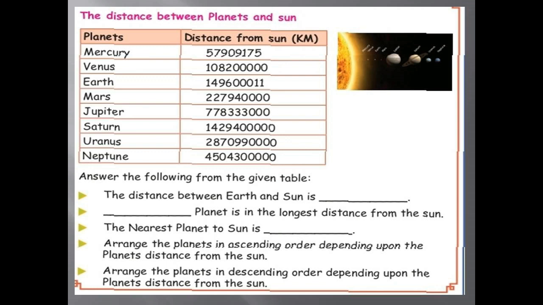The distance between the Earth and the Sun. You already know the distance between Earth and the Sun. It is in the third column. You have to fill it in and write it in your notebook.